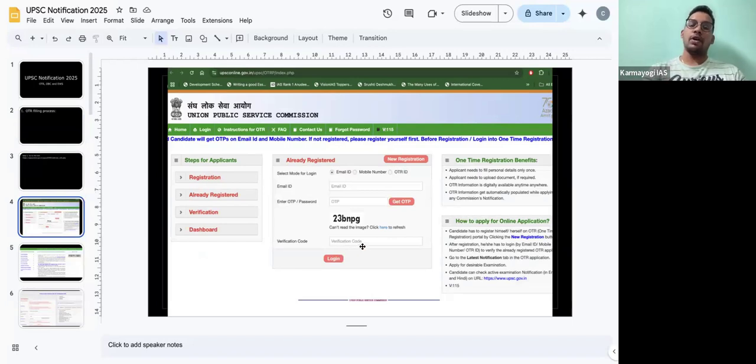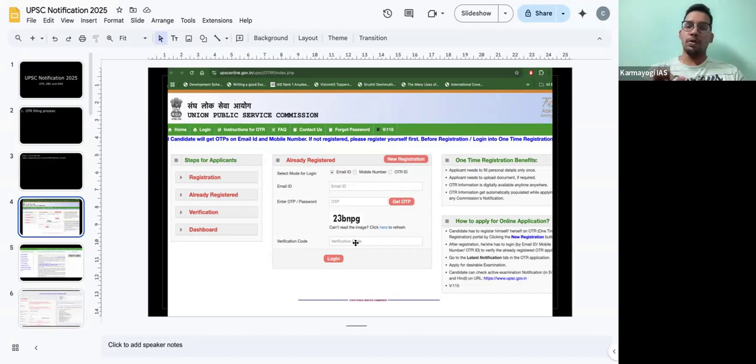And if you are a person who has already filled the OTR previously, right, then you can directly click on email or mobile number or OTR ID if you have, and then get the OTP, and then fill in this verification code and log in, right? What is happening is that sometimes we are not receiving these OTPs in the inbox, rather we are getting them in the spam folder. So check the spam folder, and accordingly you can log in.